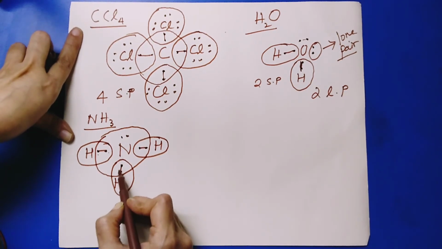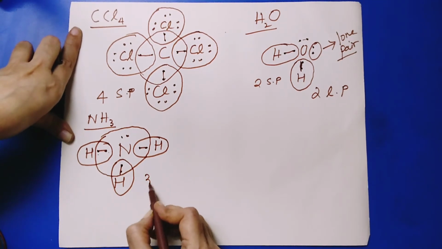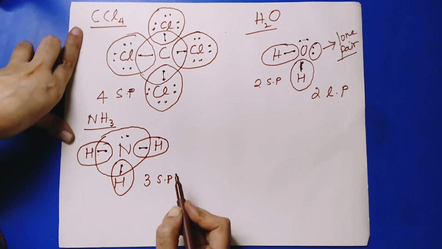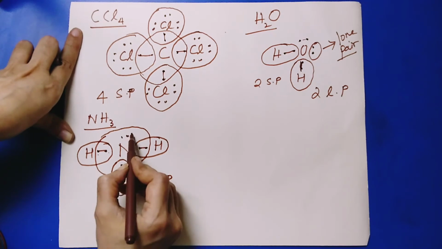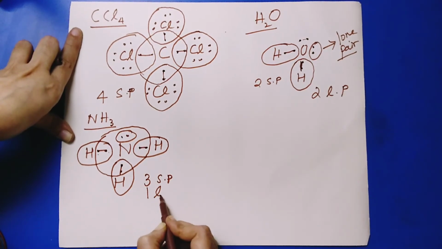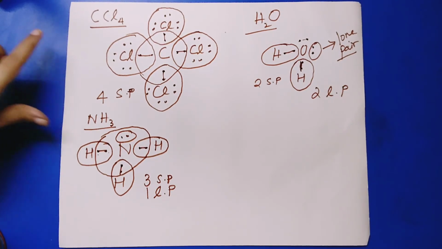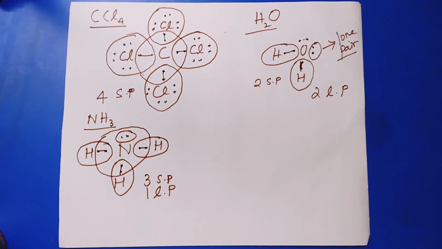Why? There is only a single pair of electrons. How many shared pairs are there? 3 shared pairs. And how many pairs of lone electrons? Only one. So one pair of lone electrons.